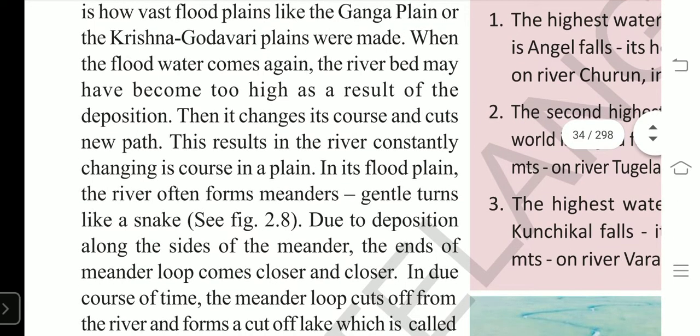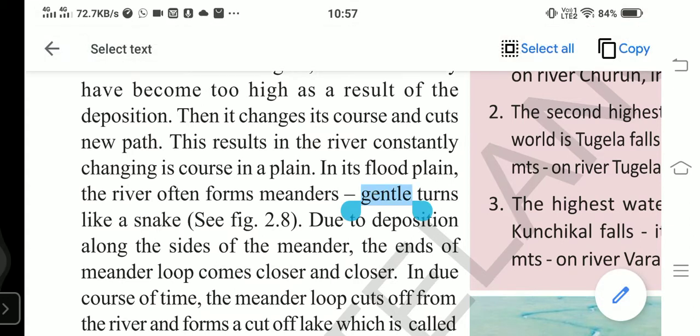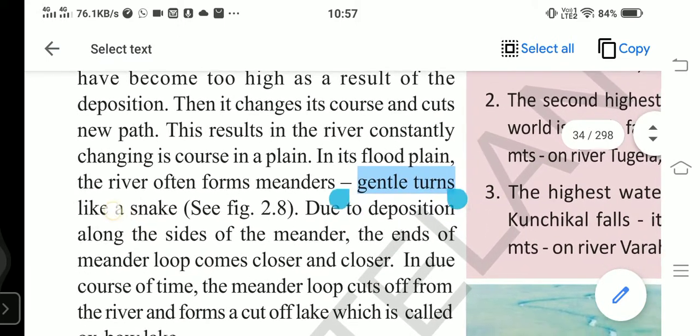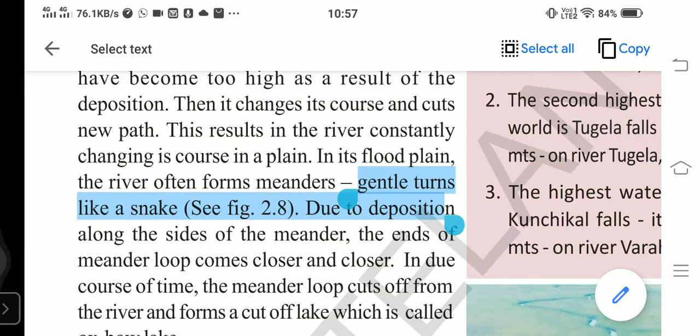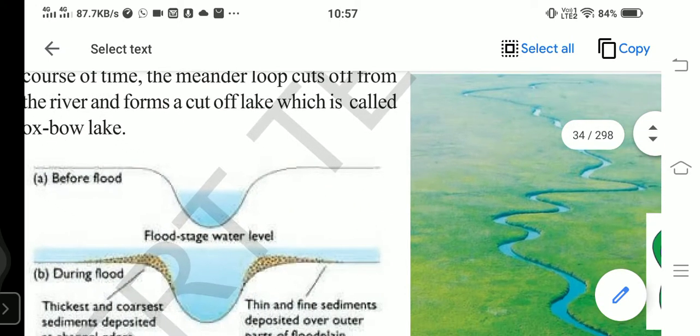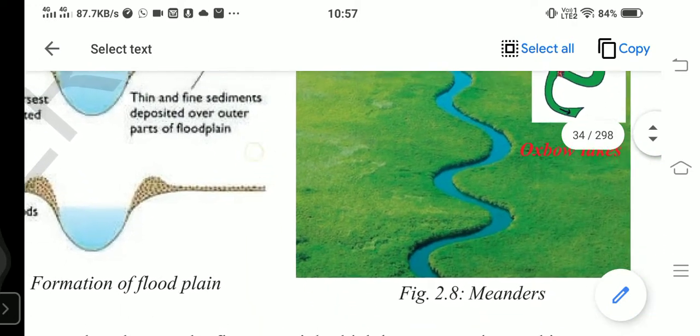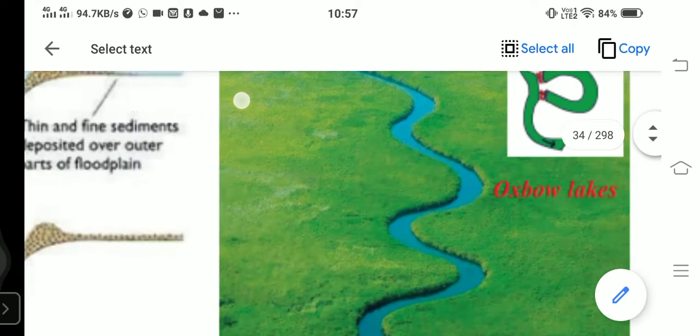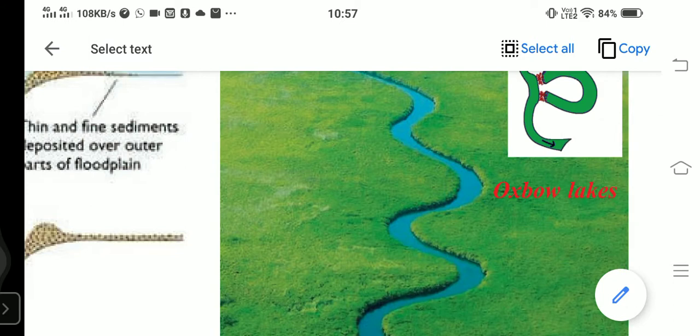Sometimes we see that in the flood plain, the river often forms meanders. What do we mean by meanders? Look here, students. Gentle turns like a snake. Understand? Gentle turns like a snake. I'll show you in the figure 2.8. This is called meanders. What do you see here?